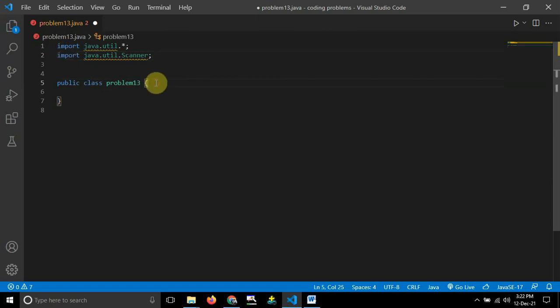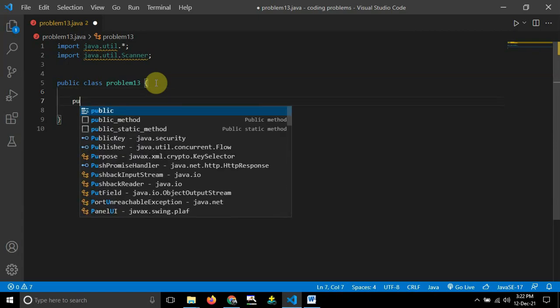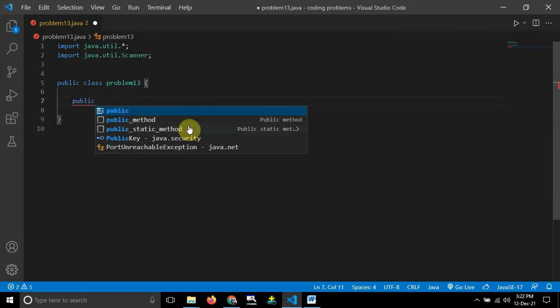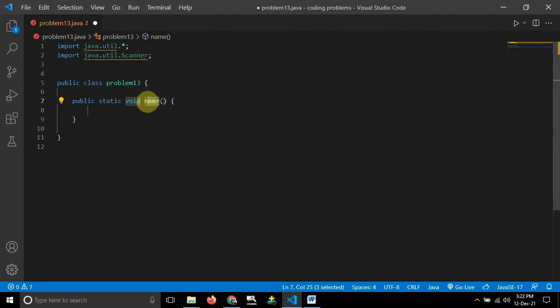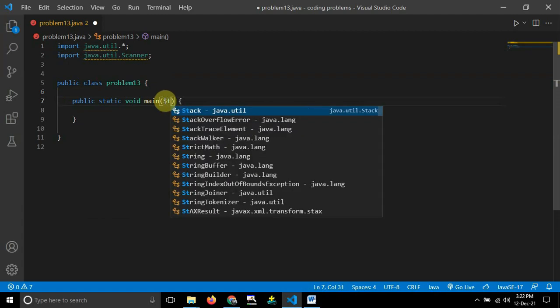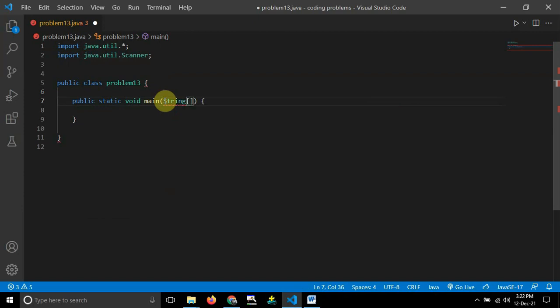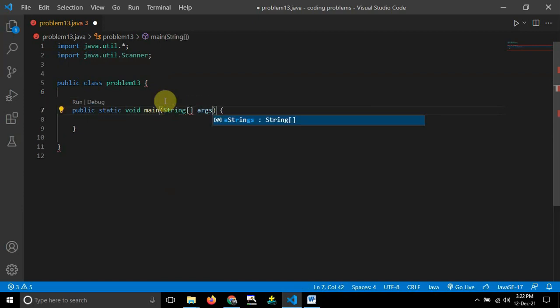Now I am done with the libraries, guys, and I will define the main method here, public static void main. The name of the method is main, and it will take the argument String, with S capital again, args. This one we know, guys. I have defined the main method over here.